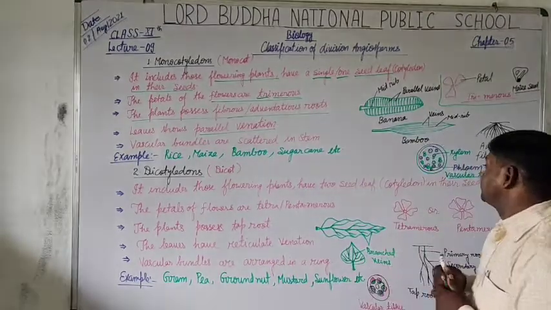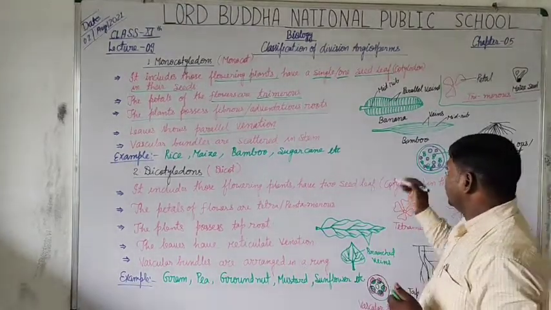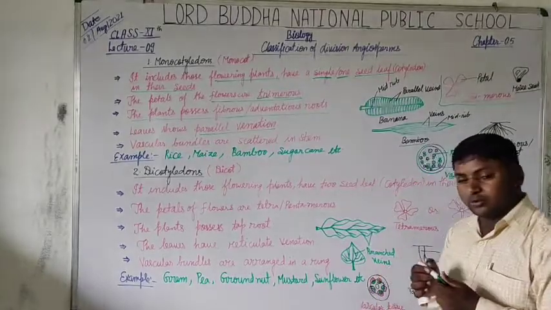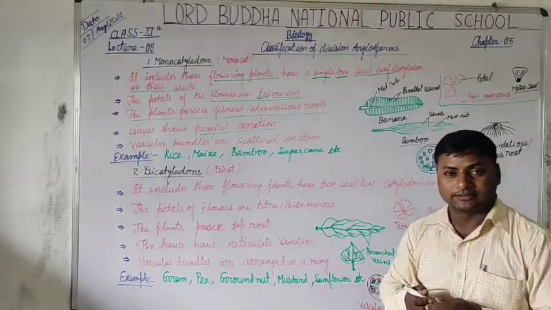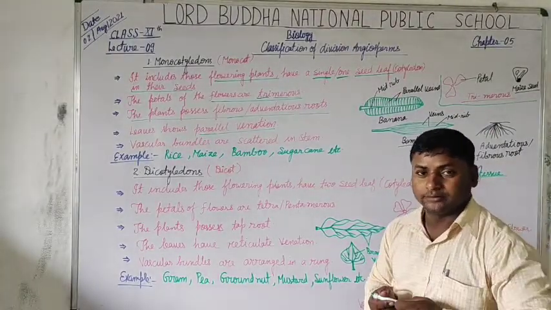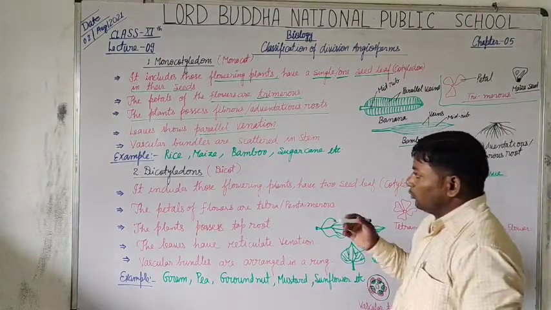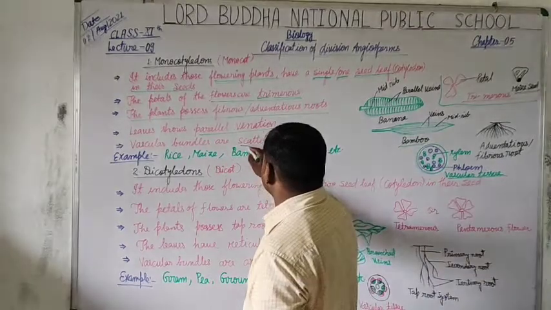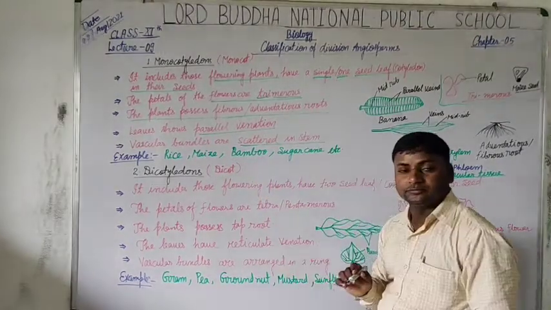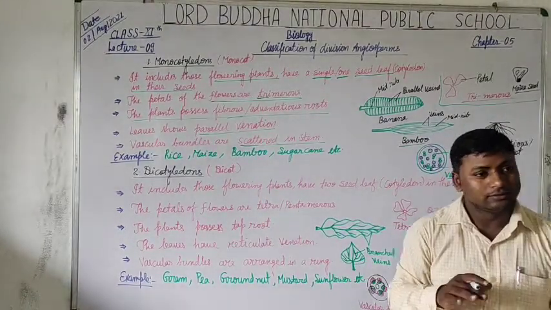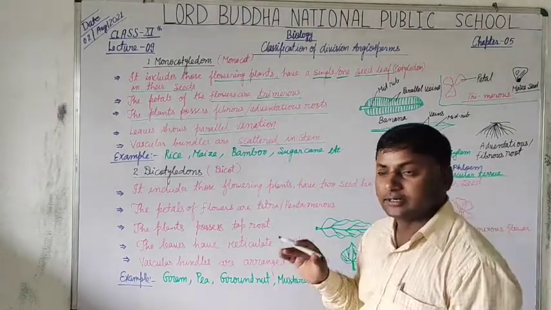Now students, and here is the bamboo. Bamboo is also a grass, the tallest grass of the world. Now, vascular bundles are scattered in the stem. In monocots, the vascular bundles are scattered.